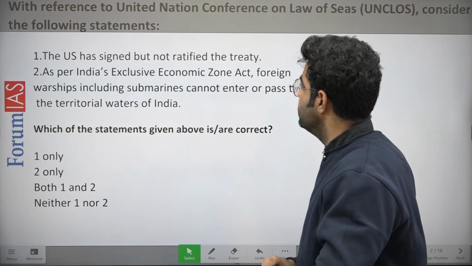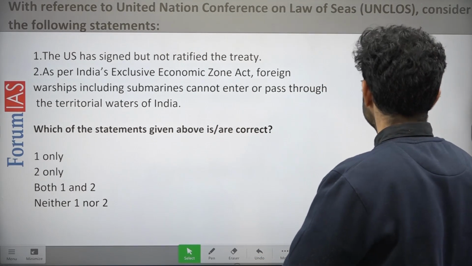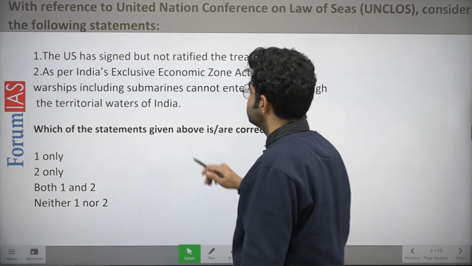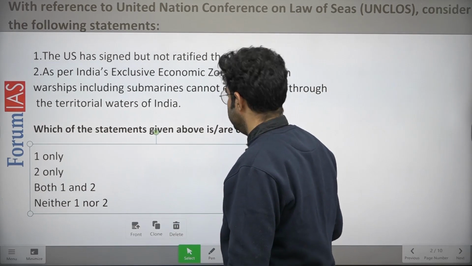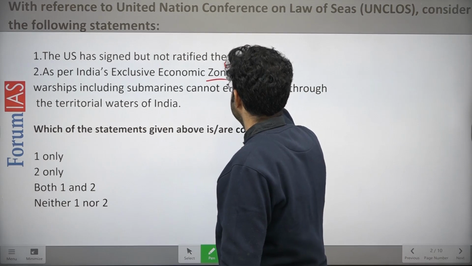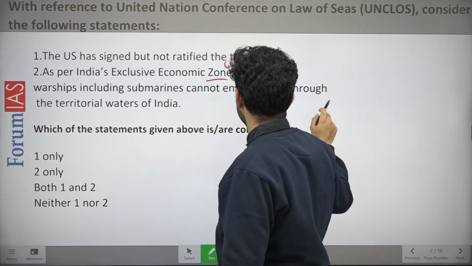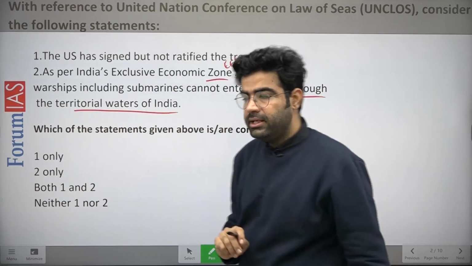This is question number 1, with reference to the United Nations Conference on Laws of Seas, that is UNCLOS. Consider the following statements. The US has signed but not ratified the treaty, and the second is, as per India's Exclusive Economic Zone, that is EEZ Act, foreign warships including submarines cannot enter or pass through the territorial waters of India, right?